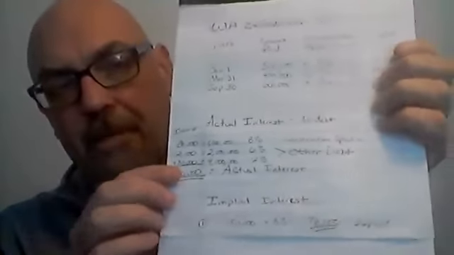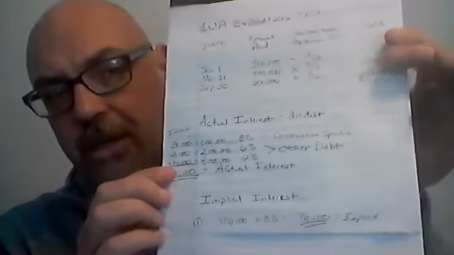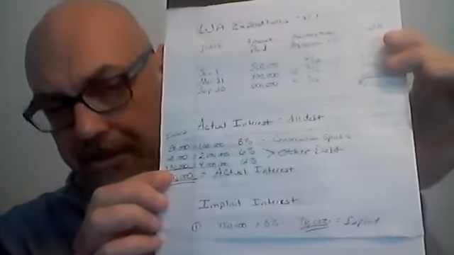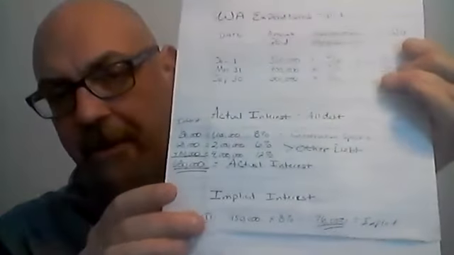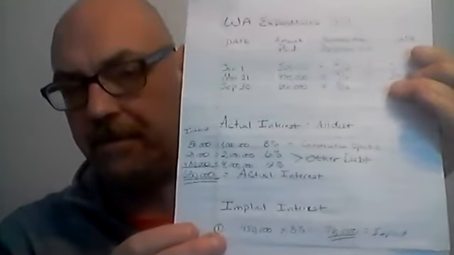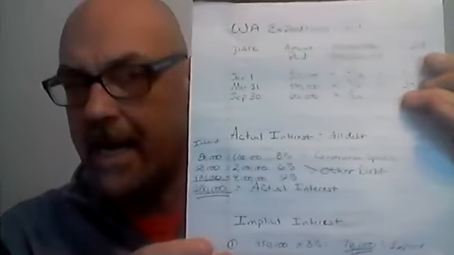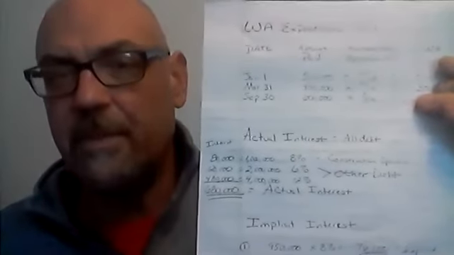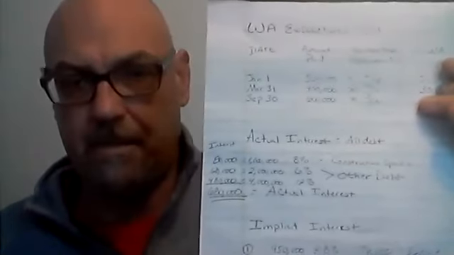What is the implicit interest? Well, we figured up here that our weighted average of expenditures was $950,000. We take that 950, and that is what we are going to calculate our implicit interest off of. As I told you at the beginning, first thing we look at is what rate to use. Were there any specific loans that the company took out specifically for construction of this asset?